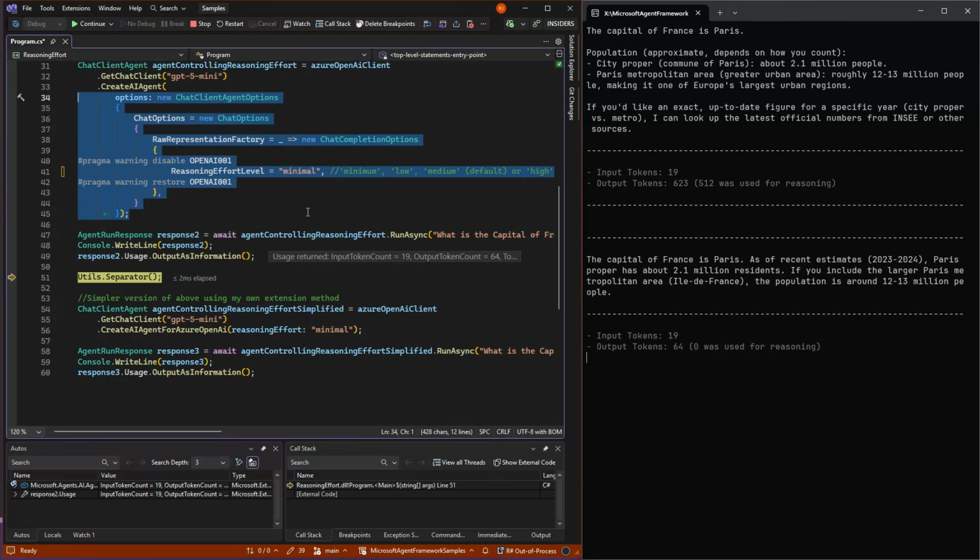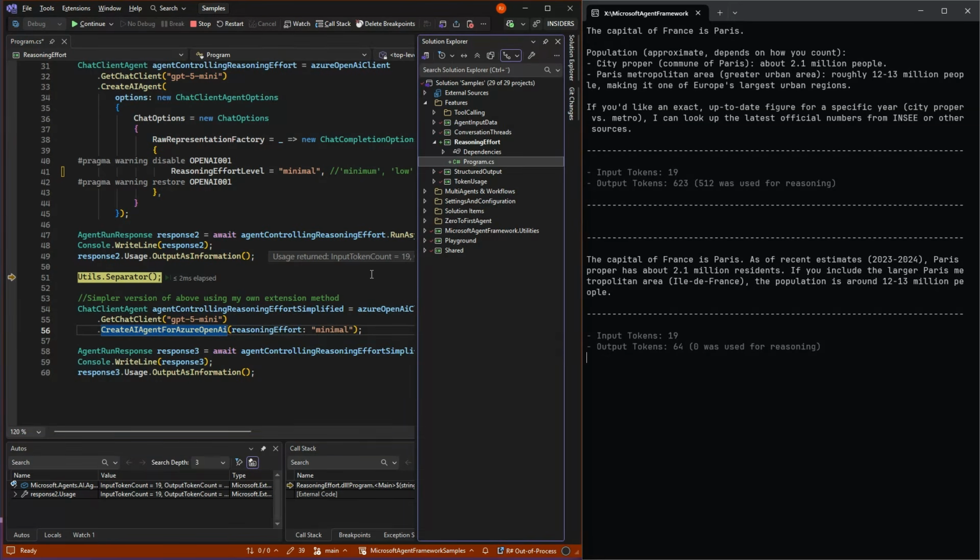And of course, what I have done in my case is I have extracted this away because I'm beginning to find more and more things that are not strange, but cumbersome with the Create AI agent. There's multiple ways of doing it and stuff like that. So I have made my own Create AI engine for Azure OpenAI and for OpenAI. And these are in the repo as well if you want to copy them.